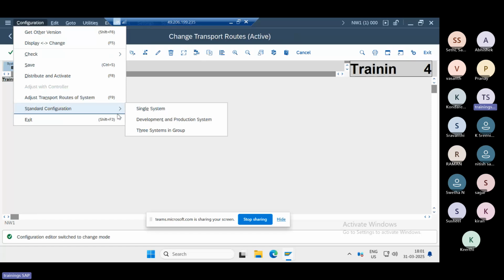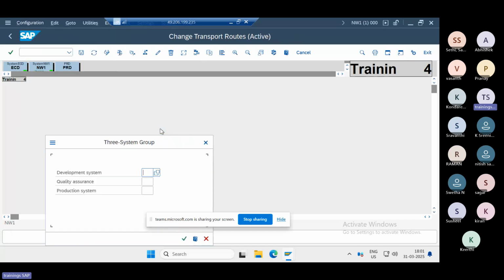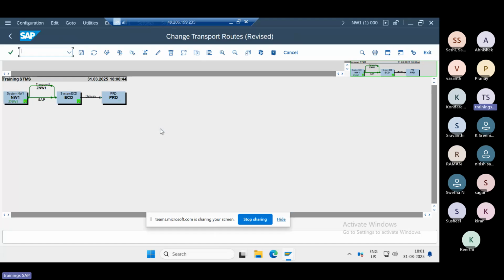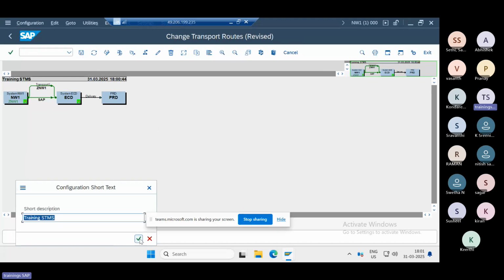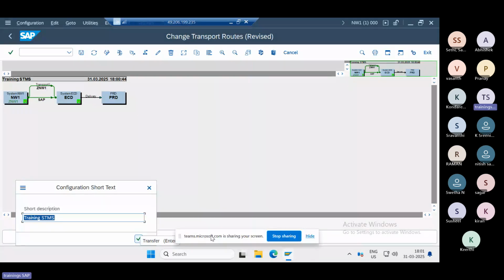There is a standard configuration with three systems in a group currently. The development system NW1, the quality system ECD, then the production system PRD. Then you configure it as a domain. So the configuration is done here. Now you see NW1 to ECD, ECD to PRD, the configuration is in place.